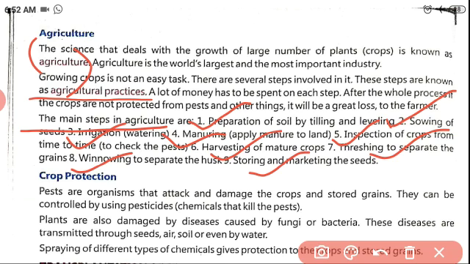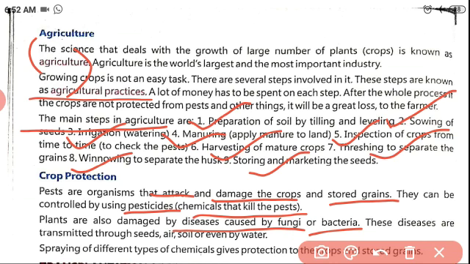Next, crop protection. How will you protect the crops? Pests are organisms that attack and damage the crops and stored grains. The best example is the rat. In storage places, rats spoil or damage the grains. They can be controlled by using pesticides, chemicals that kill the pest. Plants are also damaged by diseases caused by fungi or bacteria.